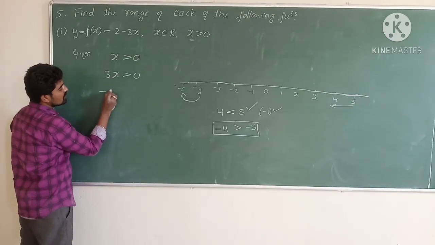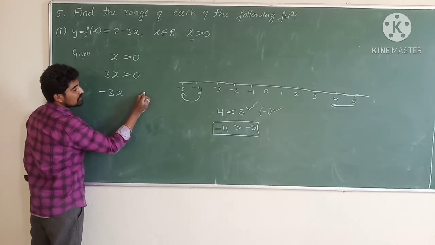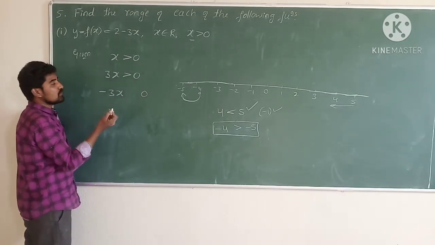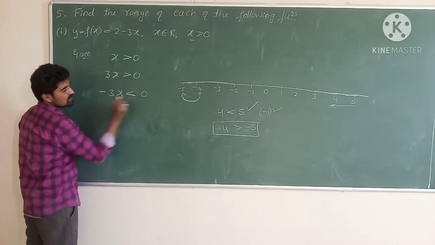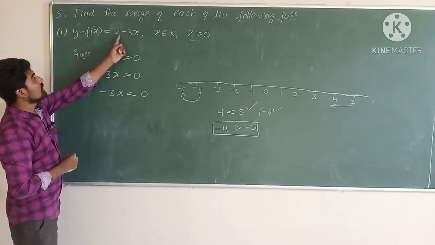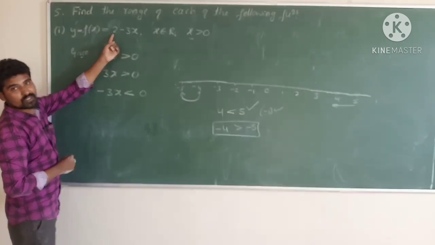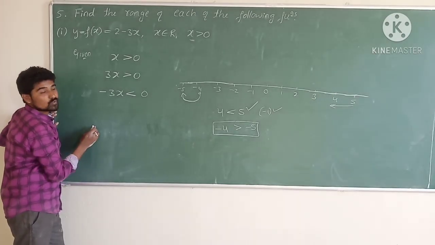3x becomes -3x and -1 into 0 is 0. When we are multiplying by -1 on both sides, greater than becomes less than. Next, the statement has a 2, which is +2. So add 2 on both sides.